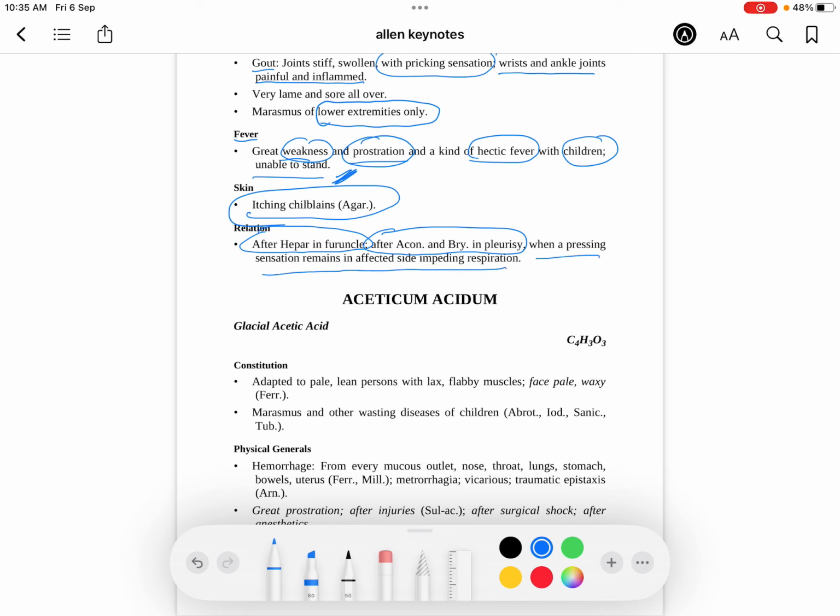the affected side impeding respiration. So after you have used aconite, bryonia in pleurisy, when there is a pressing sensation at the affected site, then it is abrotanum. And in furuncle, if you give hepar, after hepar it is abrotanum. So this relation you have to remember.